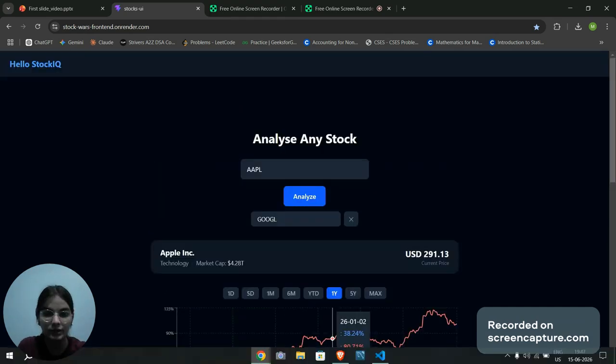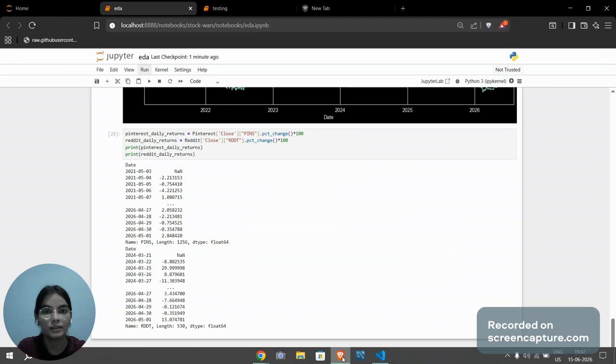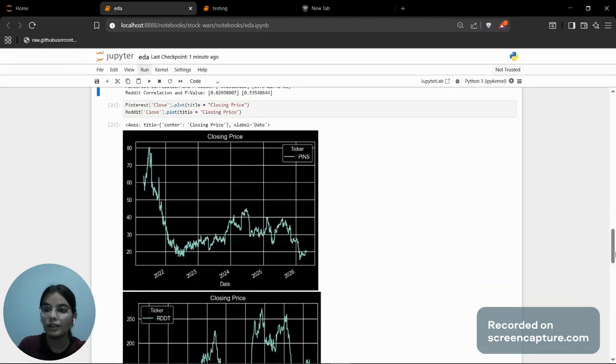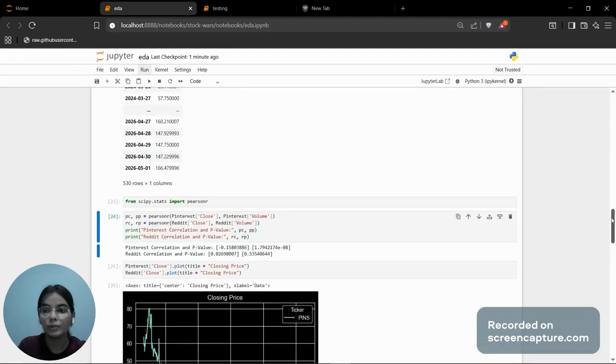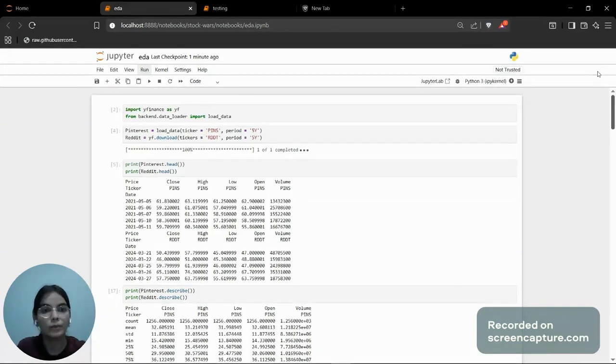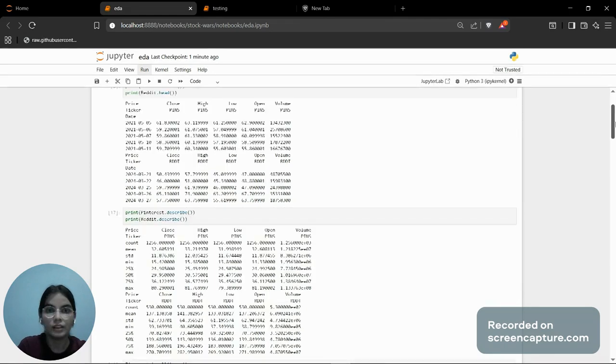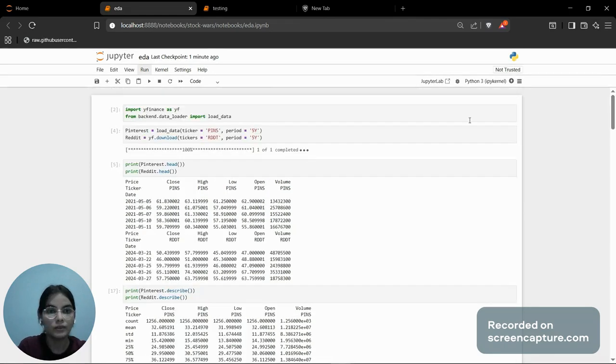So the first step is exploratory data analysis, which is here. I did it in Jupyter Notebook. The first step was to import the finance library and load the data. Next, I downloaded the stock data. For this case study, I used Pinterest and Reddit companies. I used the data from the last 5 years of these companies.